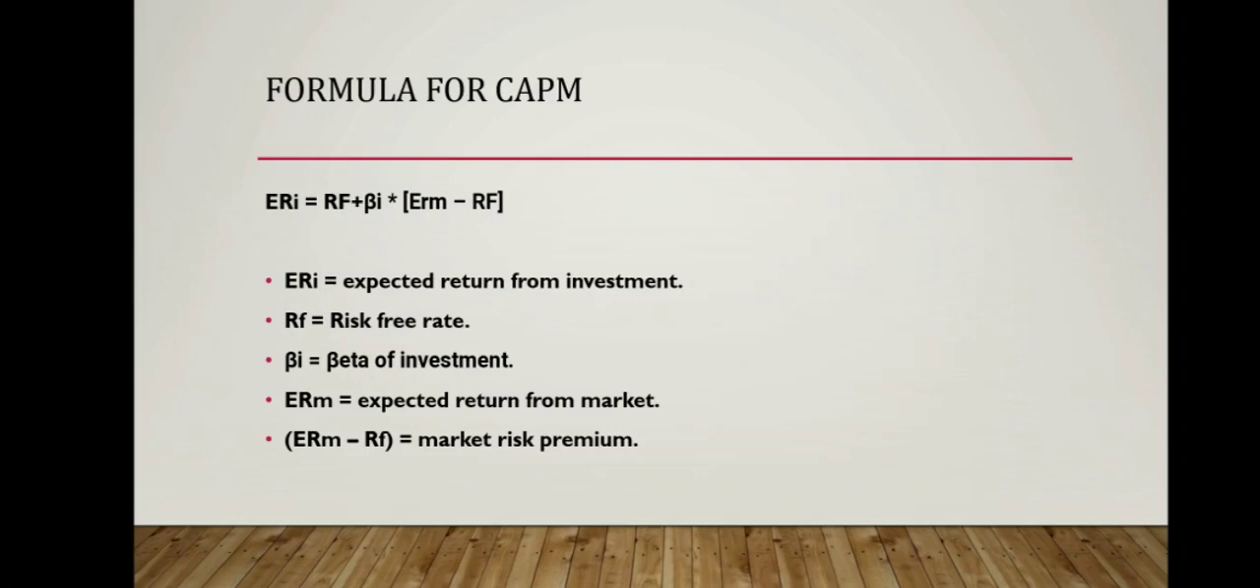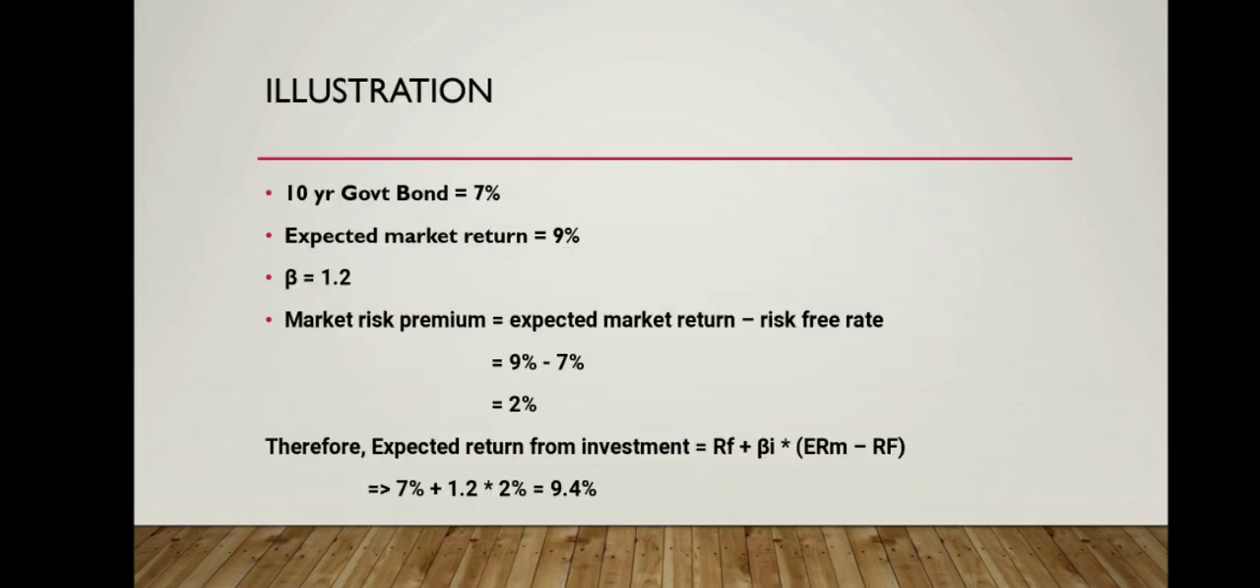Let's move to the calculation part. Formula for CAPM. Expected return from investment equals risk-free rate plus beta of investment into expected return from market minus risk-free rate. ERI stands for expected return from investment, RF stands for risk-free rate, BI stands for beta of investment, ERM stands for expected return from market, ERM minus RF stands for market risk premium. Let's understand with the below illustration.